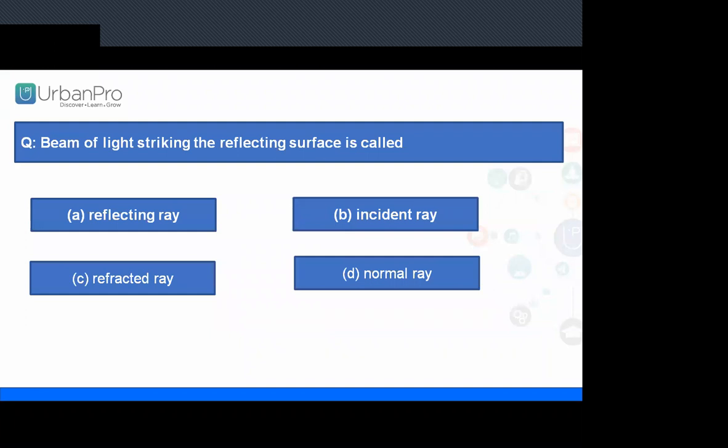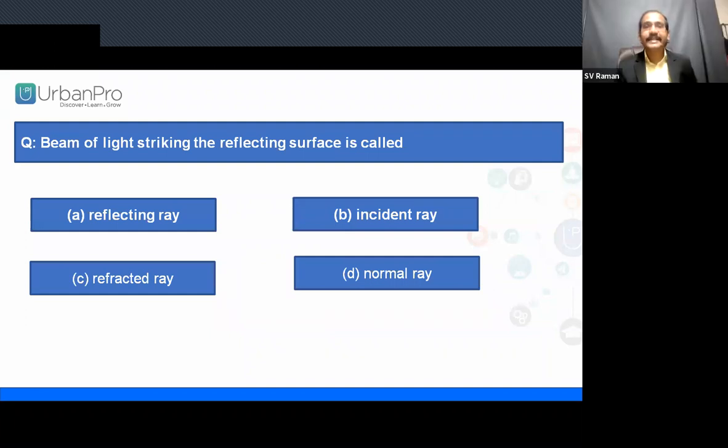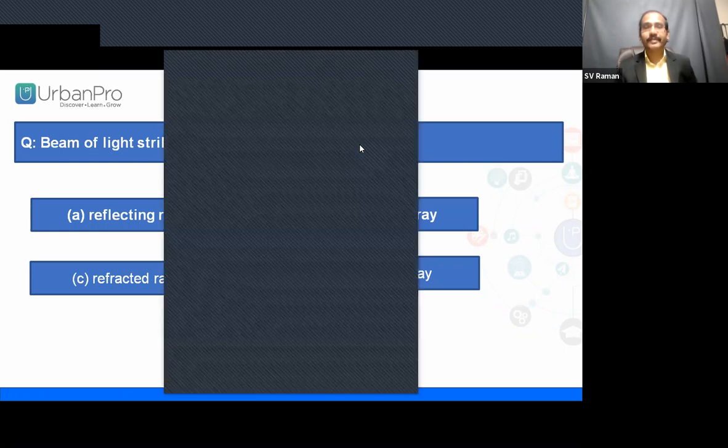Next question. A beam of light striking the reflecting surface is called. Option A, reflected ray. Option B, incident ray. Option C, refracted ray. Option D, normal ray. In the last poll, 79% understood it was a mirror, 21% chose lens or point of incidence.